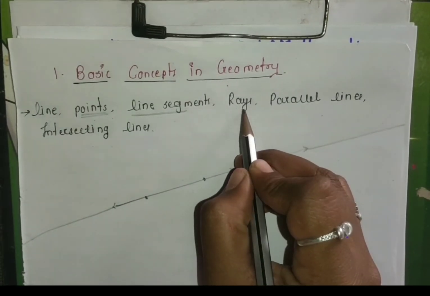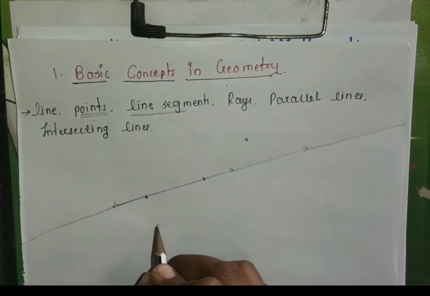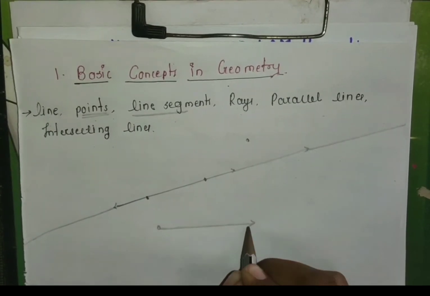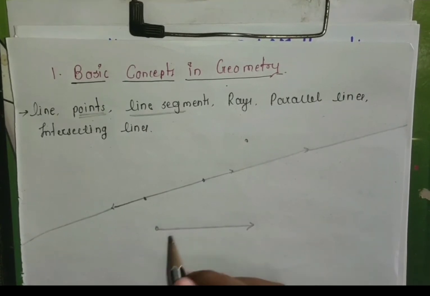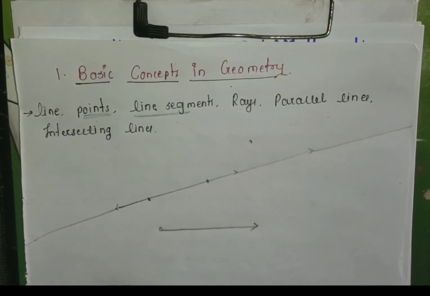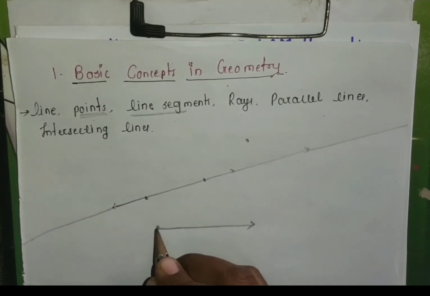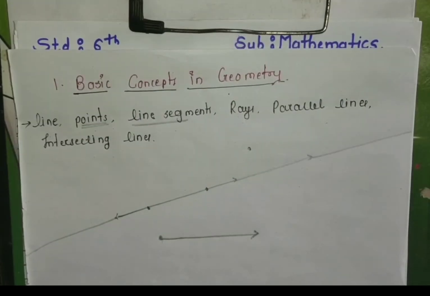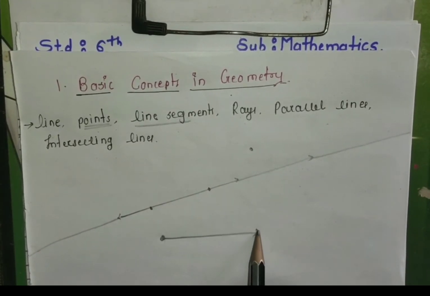Next is a ray. What is meant by ray? Any line which starts from only one point and is extended in only one direction. That is called a ray. It can be extended in any direction. You can extend it like this, like this, or like this. A ray starts from only one point and can be extended in any direction.